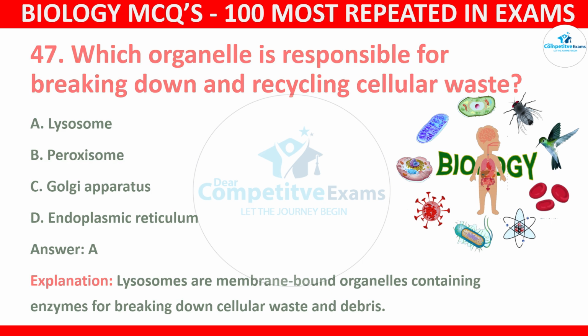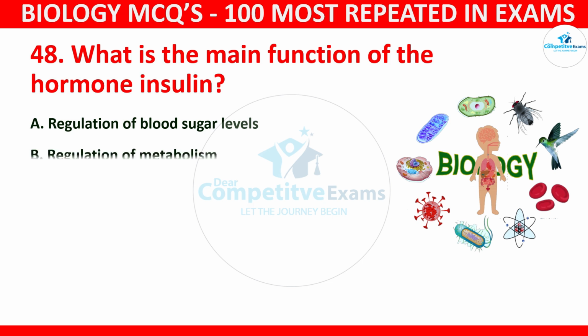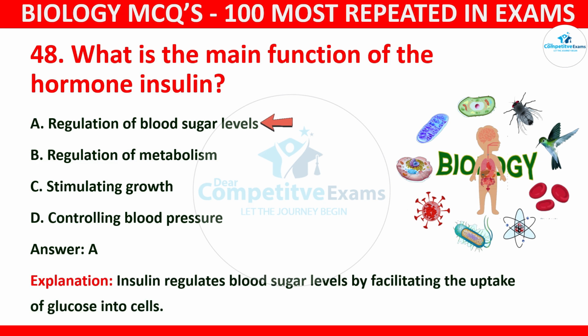Question number 48. What is the main function of the hormone insulin? The options: regulation of blood sugar levels, regulation of metabolism, stimulating growth, or controlling blood pressure. And the correct answer is A, that is regulation of blood sugar levels. Insulin regulates blood sugar levels by facilitating the uptake of glucose into cells.